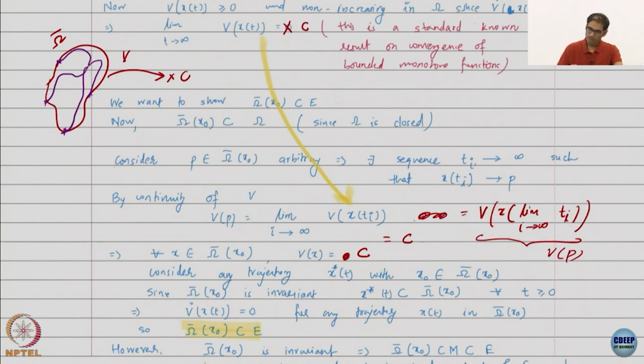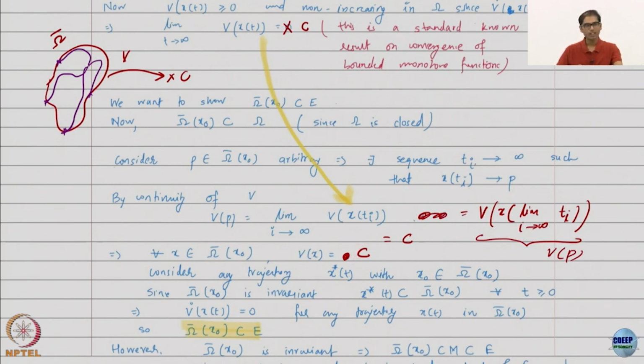Okay. So what I have is v of p, and I have just proved it, v of p is equal to c. Now I did not have any bias towards any particular point in the limit set, right. I took an arbitrary limit point in the limit set. Therefore if I had chosen any other point, p bar, nothing would have changed, the analysis does not change. So although it seems very unintuitive or odd, all the limit points in this limit set map to one value through v, and that is this value c.